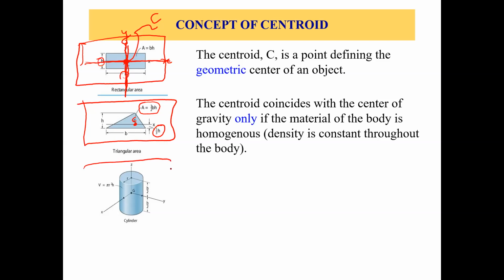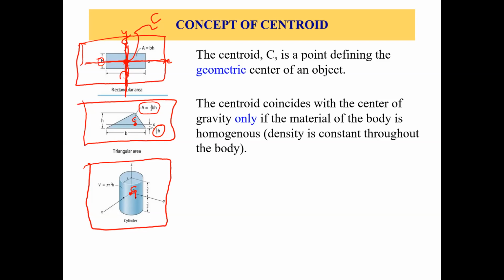Now let's talk about this cylinder. If we have a cylinder like this, with a height of H, the volume of course we know is pi r squared times H, and we have X, Y, Z axes. Now where is the center of gravity? It's right in the center, right? So here is the center of gravity or centroid of this cylinder, at height h/2 from the bottom and on the z-axis.